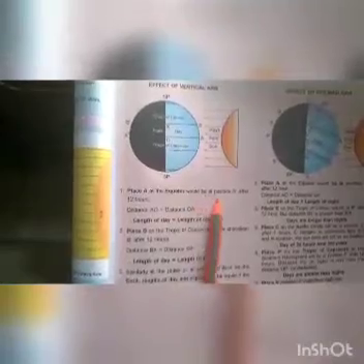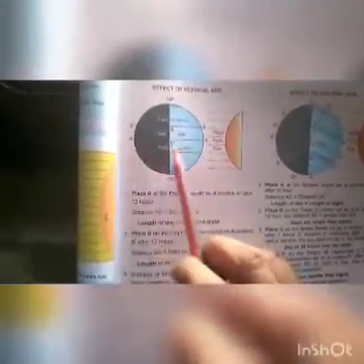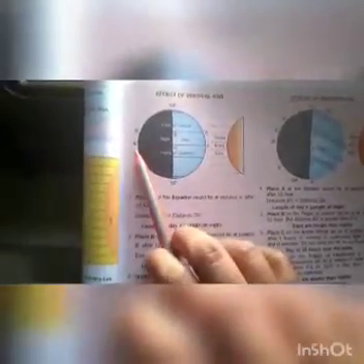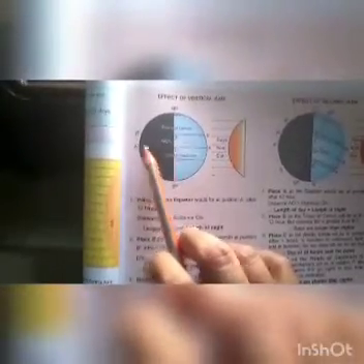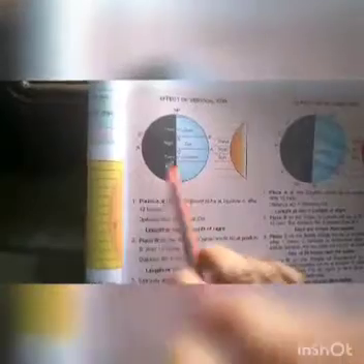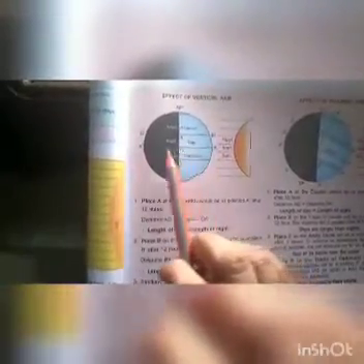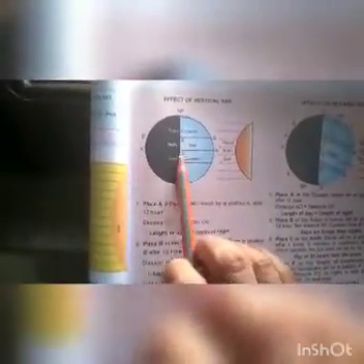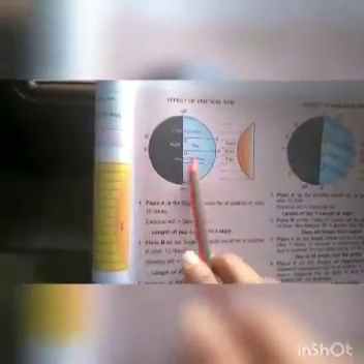Now next, place A at the equator would be at the position of A dash after 12 hours, and A dash position would be like A after 12 hours, right? Now the distance OA is equal to the distance OA dash. So the length of day and night is equal.